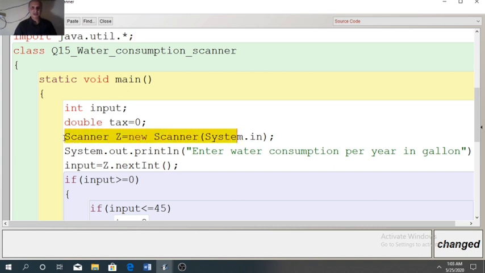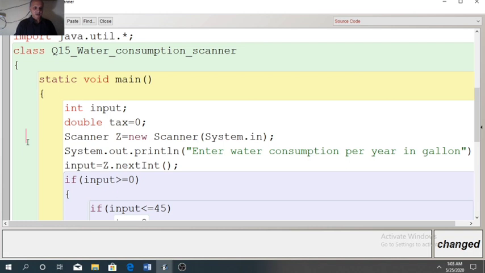You can see the highlighted line here. Scanner z equal to new Scanner(System.in). Here z is the name of the scanner object. If you don't import this package in your program in the beginning, then this scanner class cannot be used.